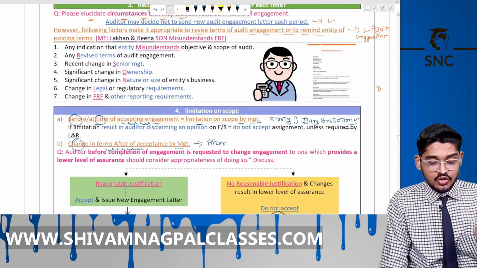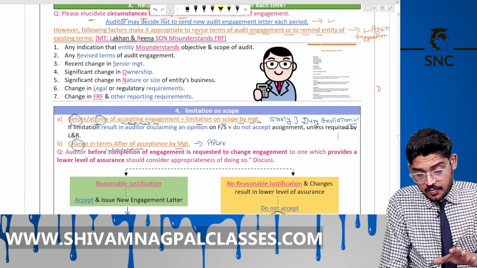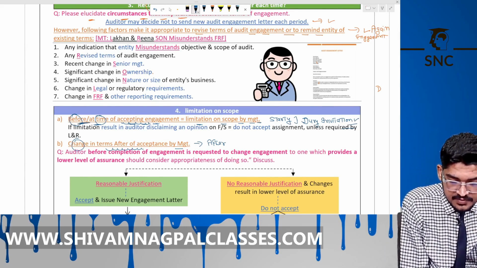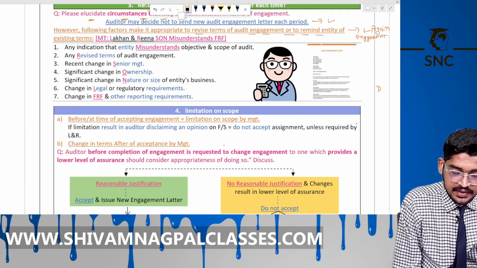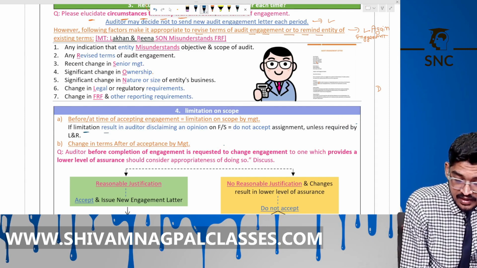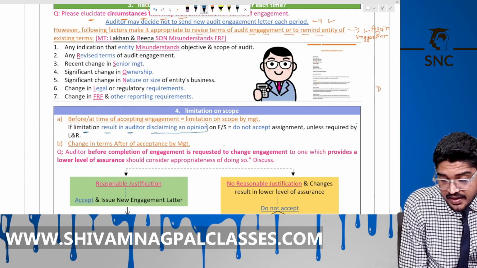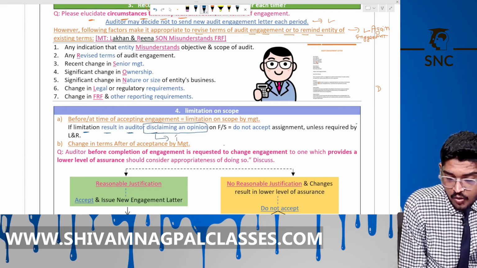Okay, so before or at time of accepting the engagement, that limitation on scope imposed by the management. Before or at the time, this point is important. See here, if this happens, then in that case, if limitation results in auditor's disclaiming an opinion, why should he disclaim? Because he is not able to find the audit evidence to give an opinion.